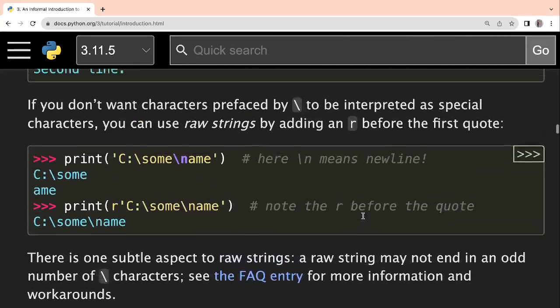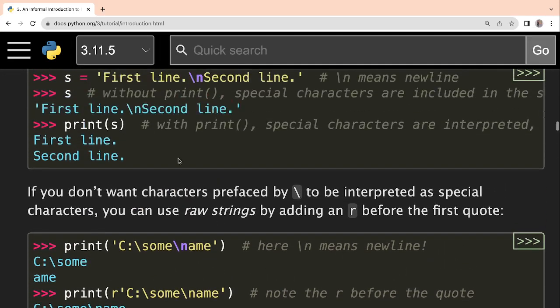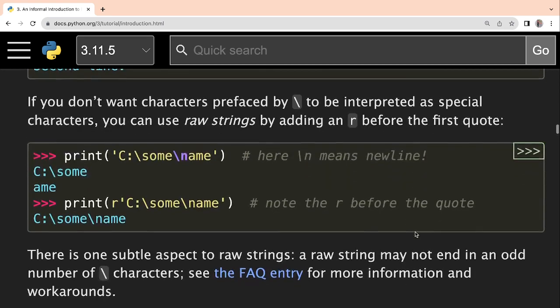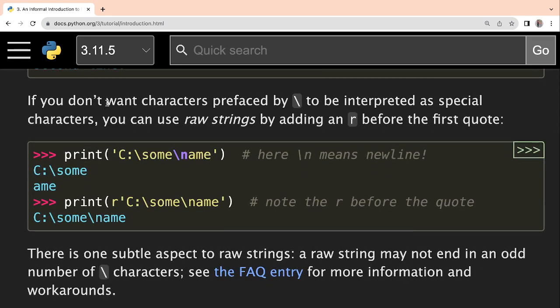So here we covered this thing, right? First line and second line. So you understood the difference between the print function and printing the output directly, right? After that, what is the documentation saying? Now here: if you don't want characters prefaced by backslash to be interpreted as special characters, you can use raw strings by adding an r before the first quote. Okay, now what is the meaning of this?